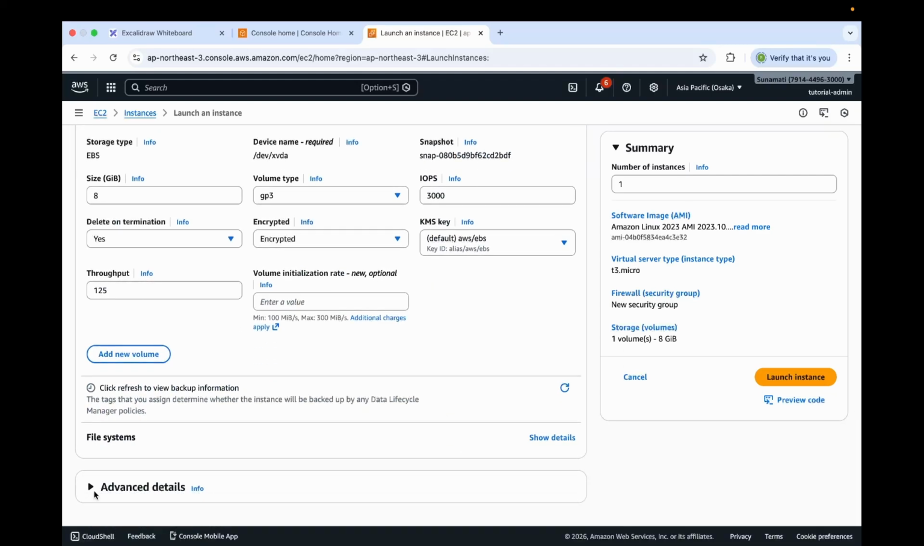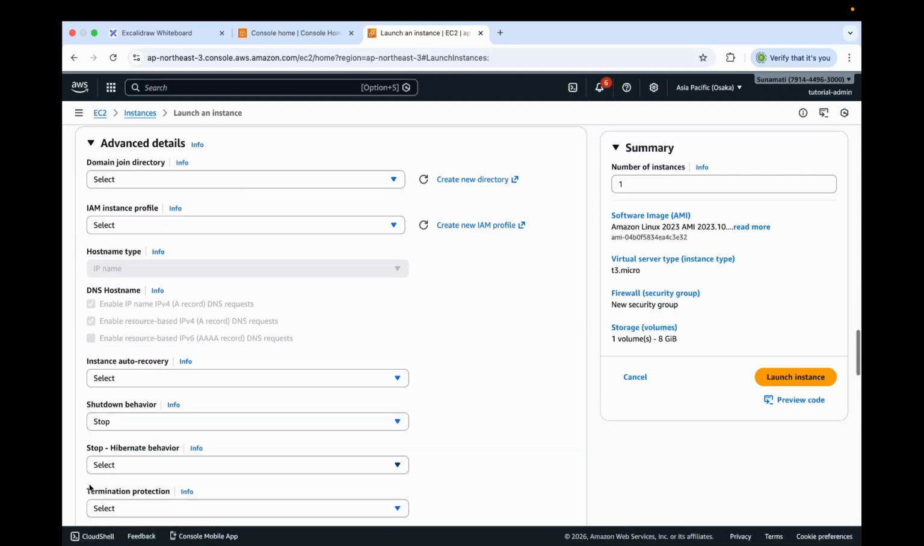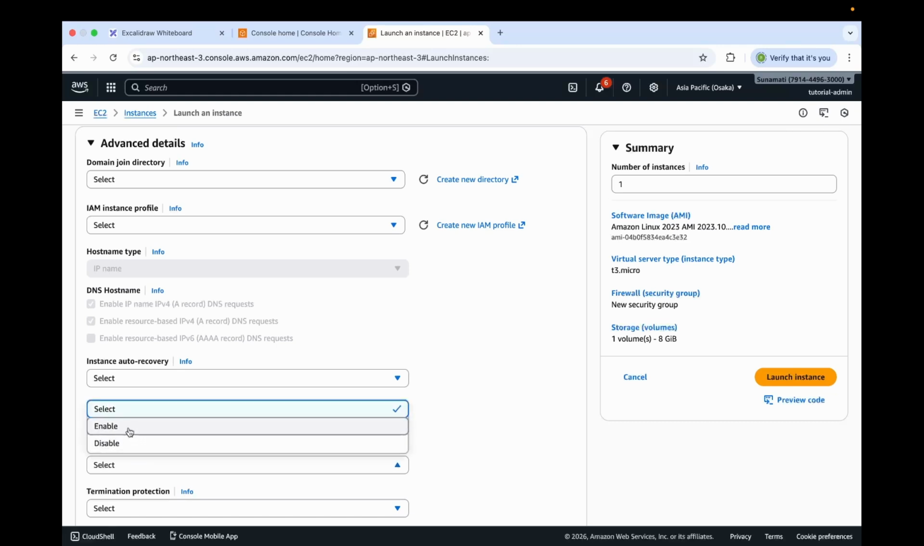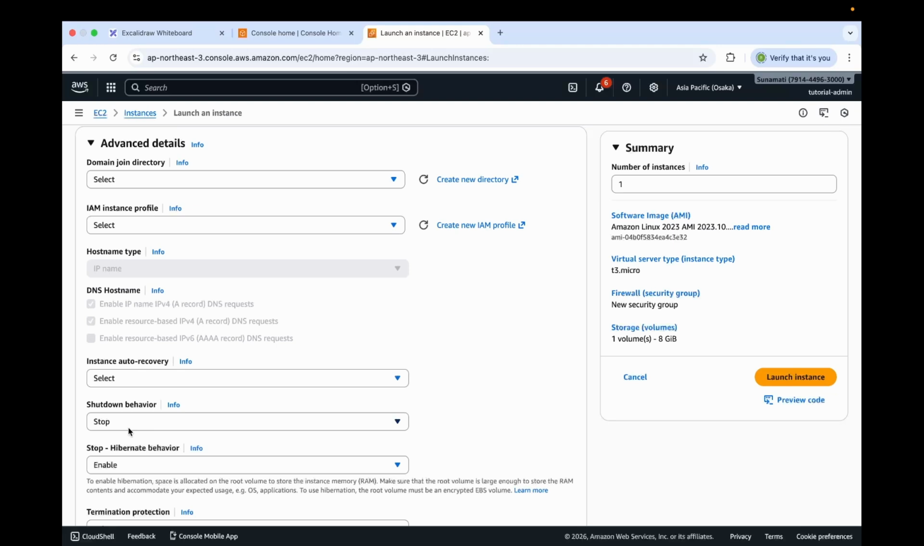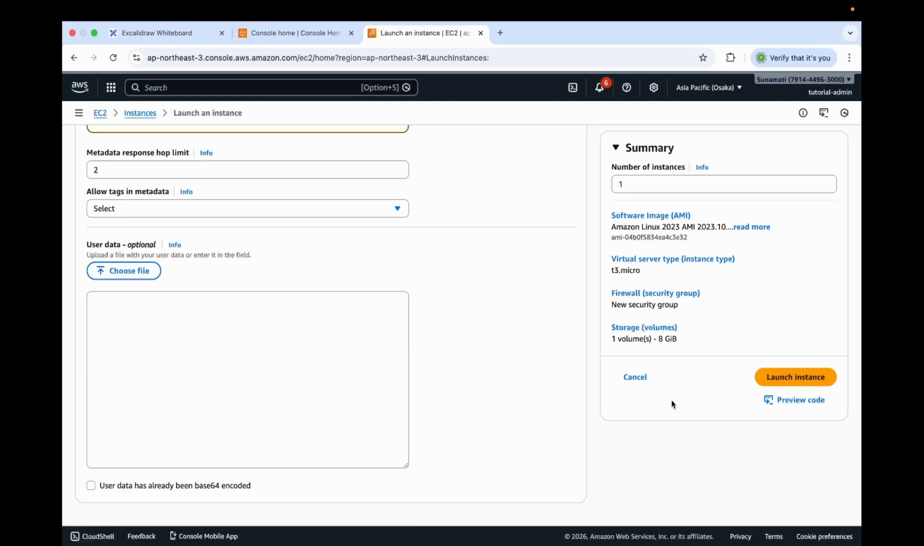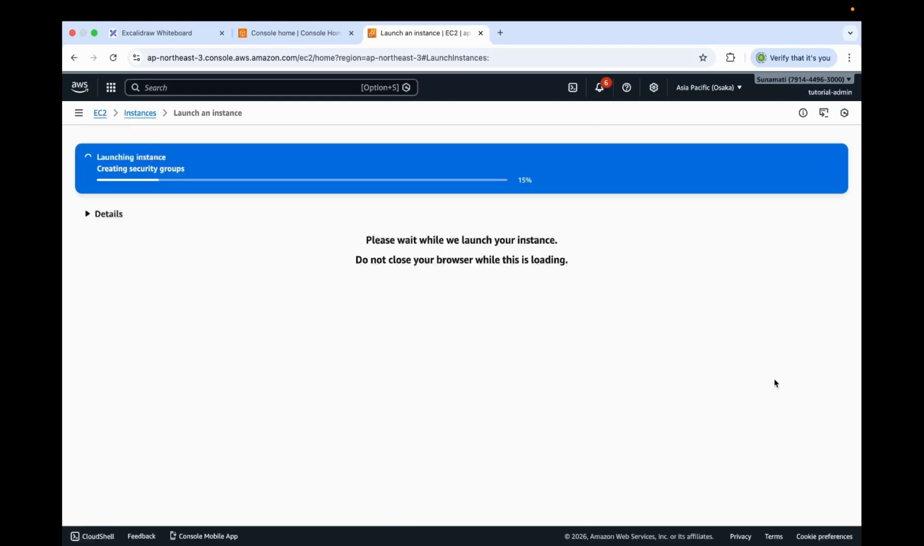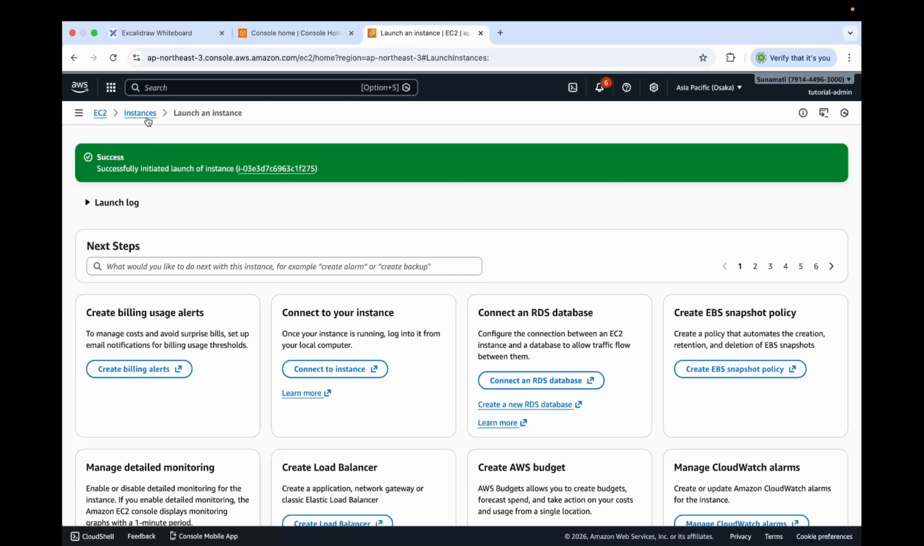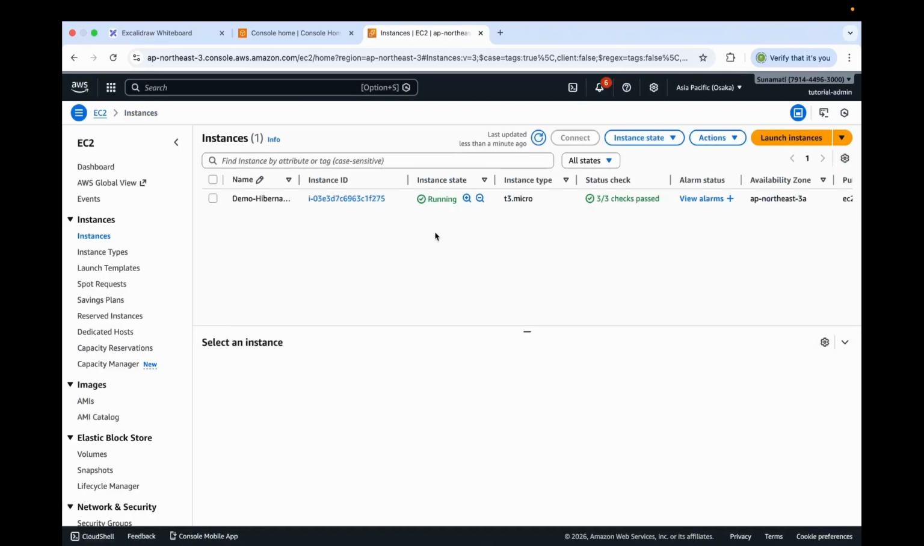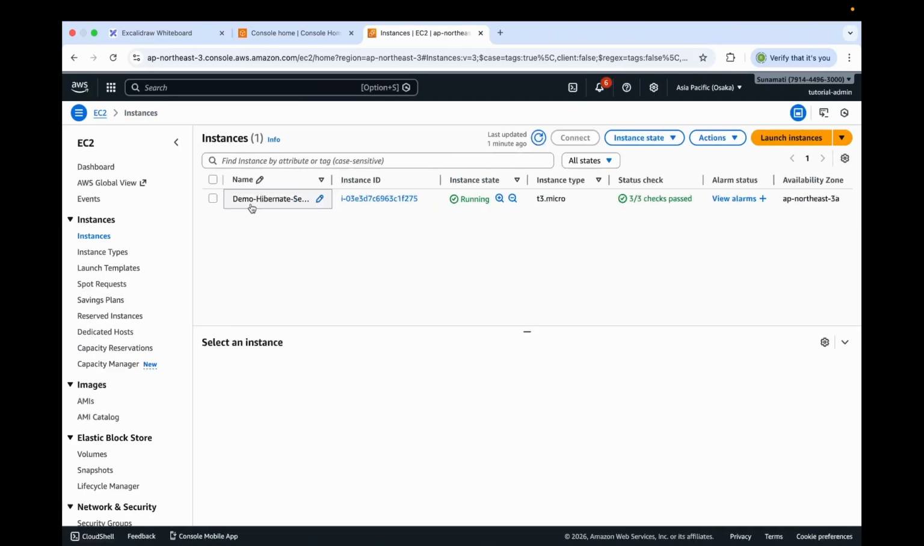Scrolling down, let's click this Advanced Details section. Under Stop Hibernate Behavior, let's open this drop down and select Enable as we want our EC2 instance to have this Hibernate feature. So we selected Enable. Now let's click Launch Instance. Let's go back to our instances. Finally, we can see our server called Demo Hibernate Server has instance state of running and a status check of 3 out of 3 checks passed.